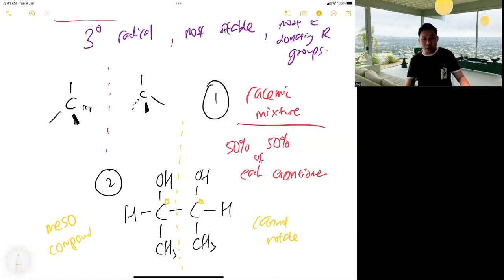But if the school never introduced the word meso compound, they just say there's a plane of symmetry or there's a line of symmetry.